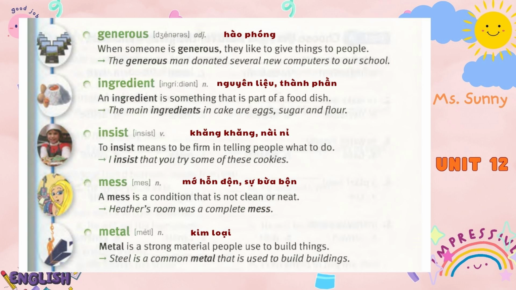Ingredient. An ingredient is something that is part of a food dish. The main ingredients in cake are eggs, sugar, and flour.